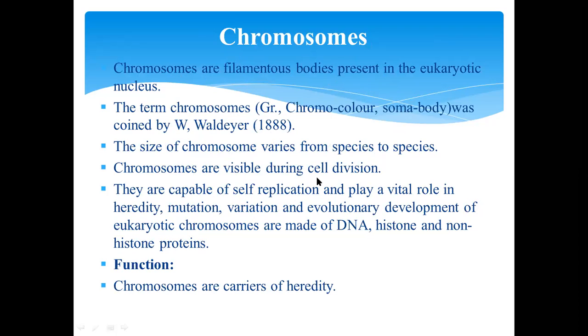Chromosomes are visible during cell division. They are capable of self-replication and play a vital role in heredity, mutation, variation, and evolutionary development. Eukaryotic chromosomes are made up of DNA, histone, and non-histone proteins. Its function: chromosomes are carriers of heredity.